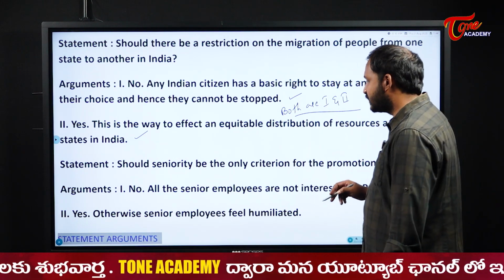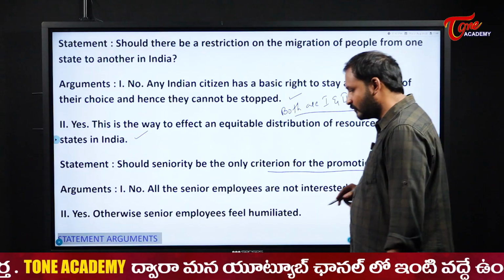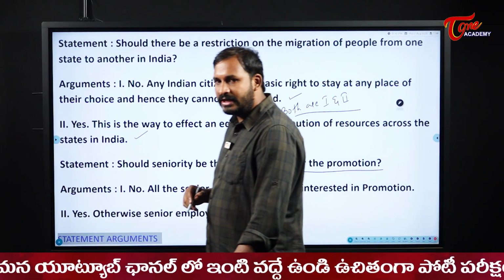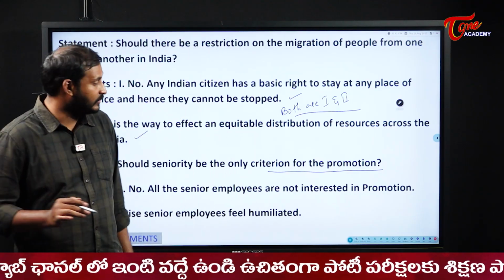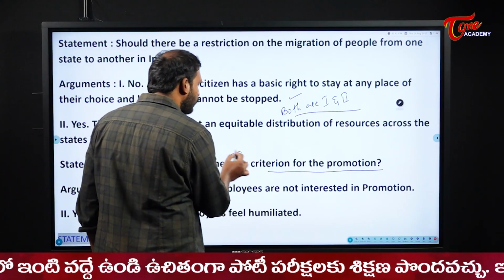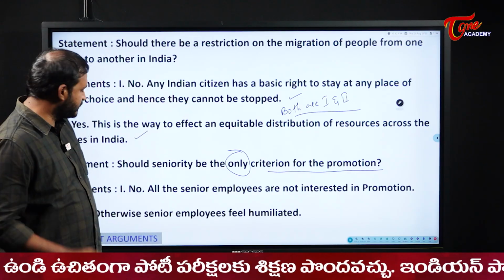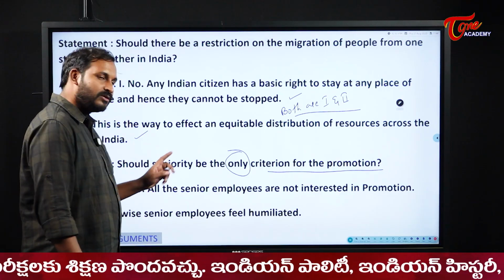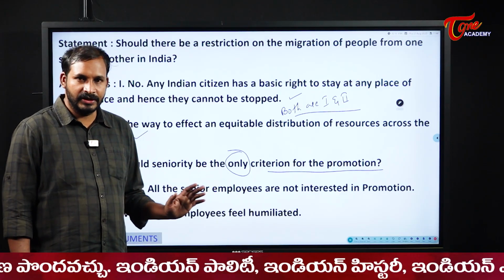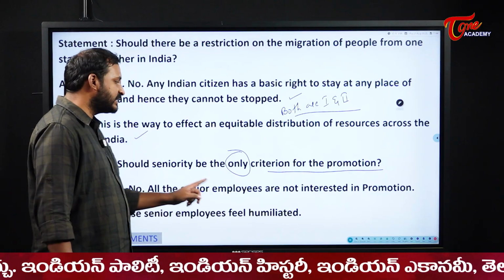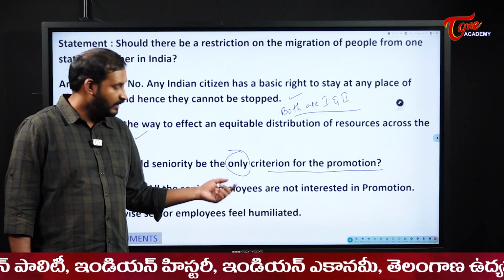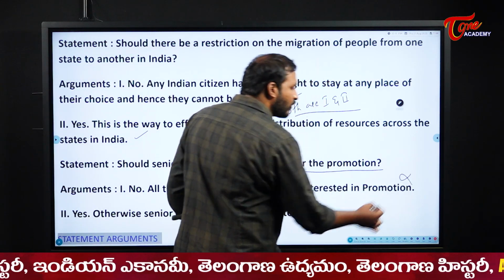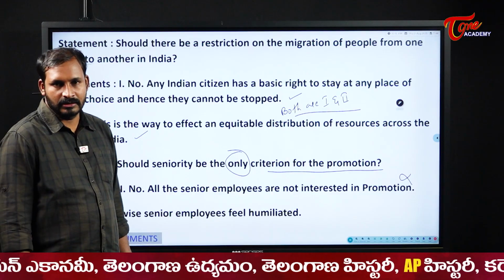Okay, next. Should seniority be the only criterion of the promotion? They are asking whether seniority should be the only criterion for promotion. Please see here, should it be the only criterion? That is the question. No, all senior employees are not interested in promotion. See, no is fine. But all the senior employees not being interested in promotion is a weak and vague argument. This became wrong.